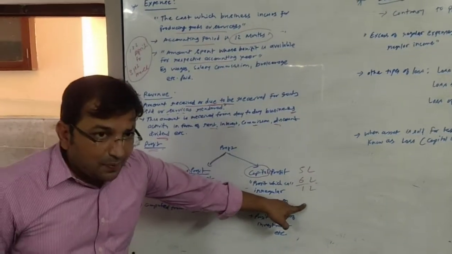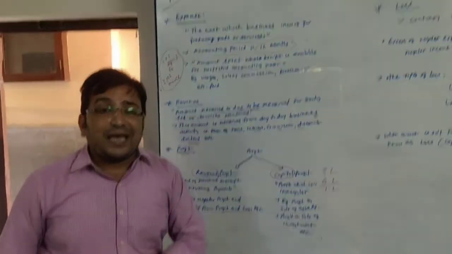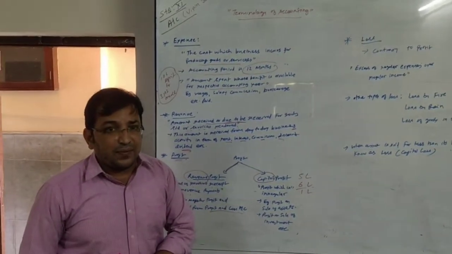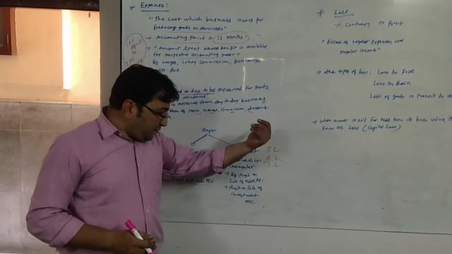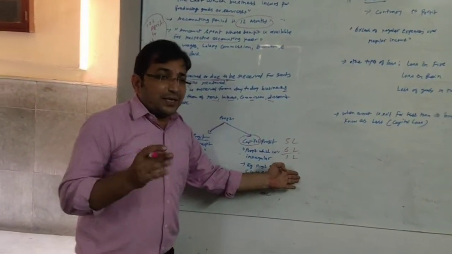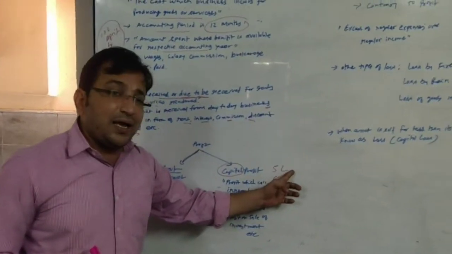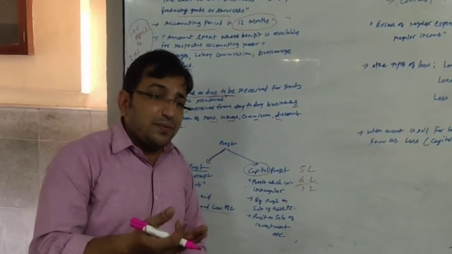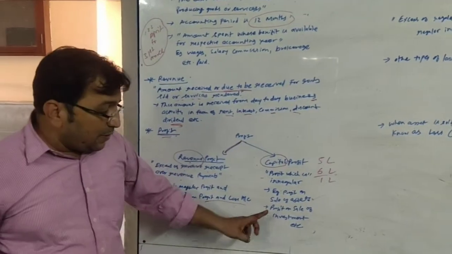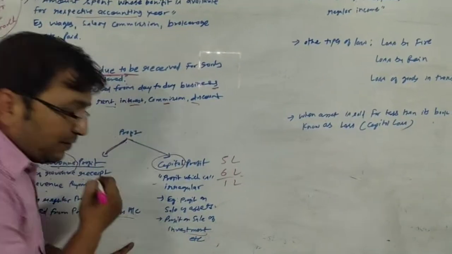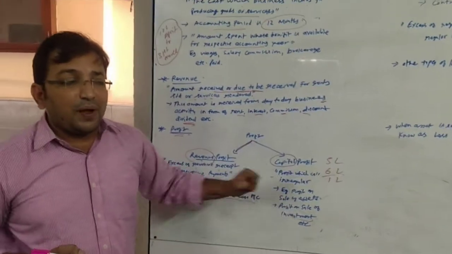So this 1 lakh profit is a capital profit because selling an asset is not your routine activity. Your routine business is a different one, but sometimes we are selling or buying some assets. So when we sell our asset for more than its book value, it is capital profit. What else? Profit on sale of investment can also be an example of capital profit.